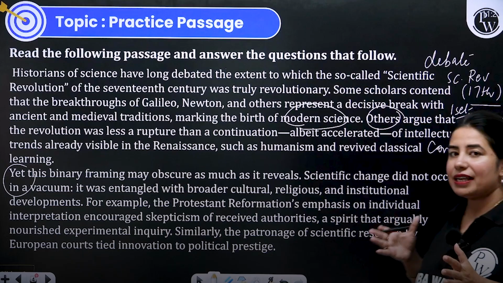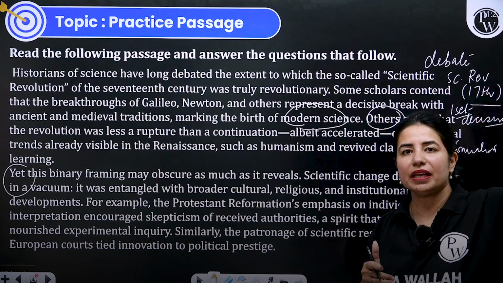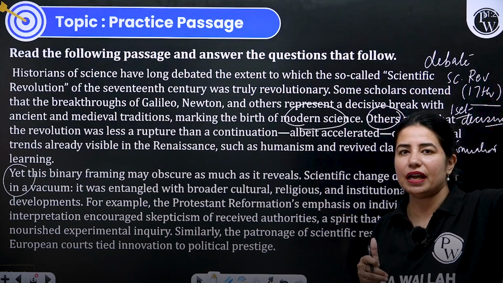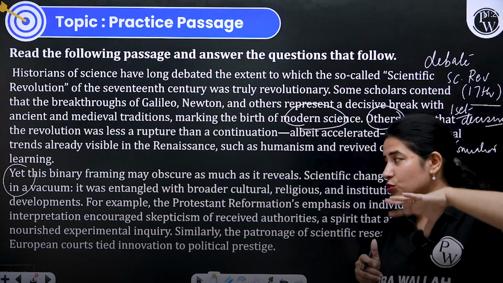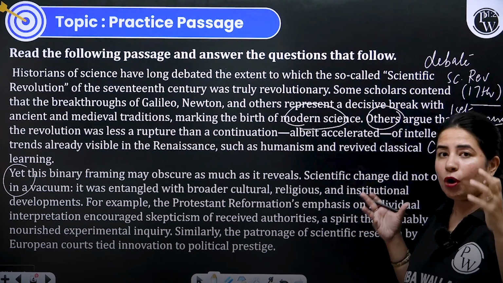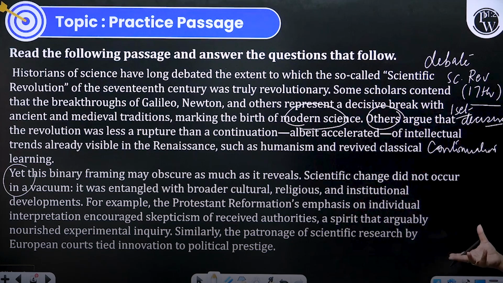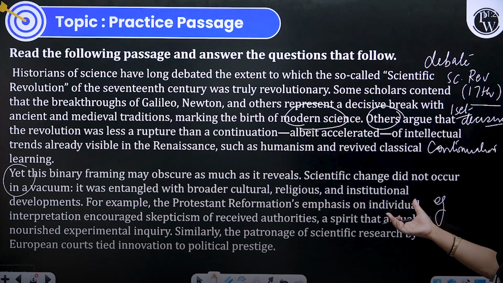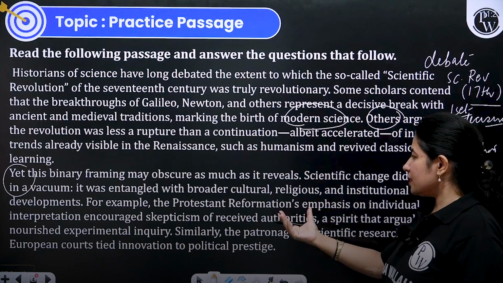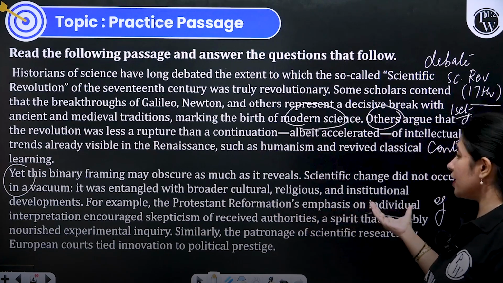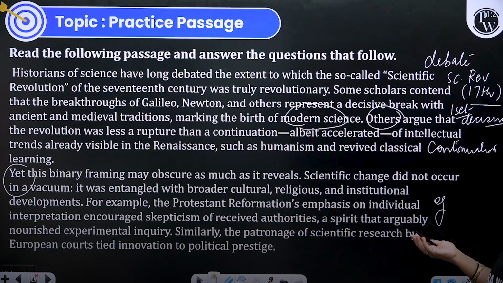So it was not that scientifically the development was happening in its own area in some vacuum. It was associated, it was related with what was happening in the field of culture, how the religious and institutional developments were happening. And then to build this example, to develop this idea, the author has given this example. The Protestant Reformation's emphasis on individual interpretation encouraged skepticism of received authorities.